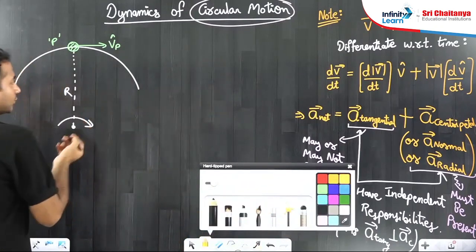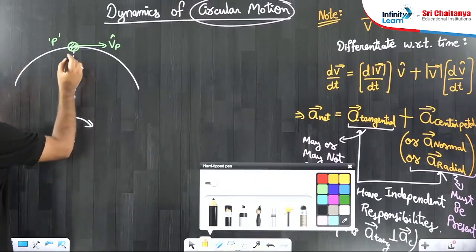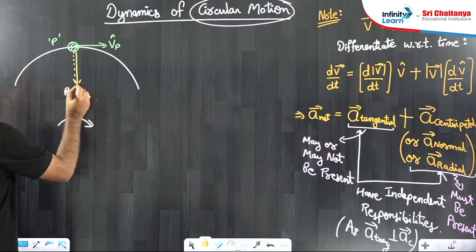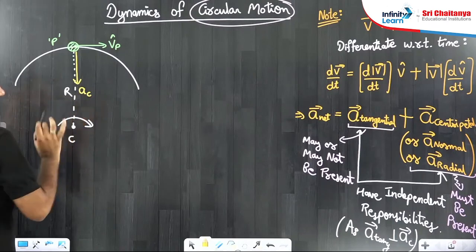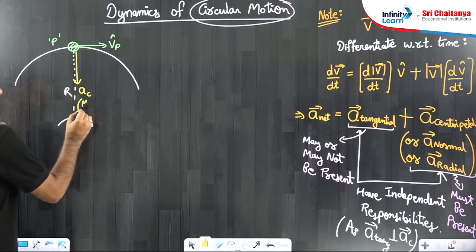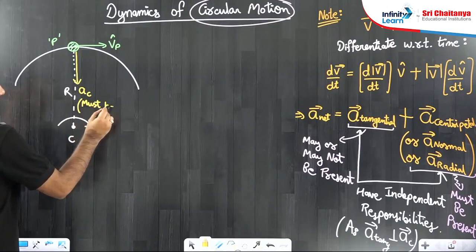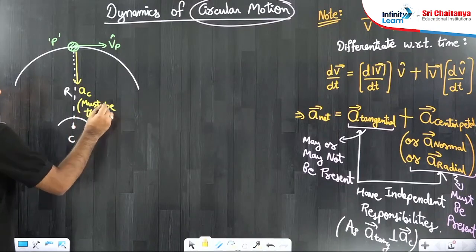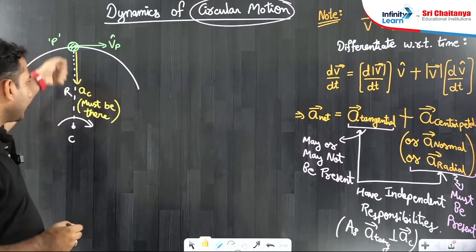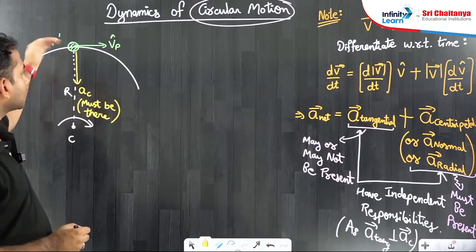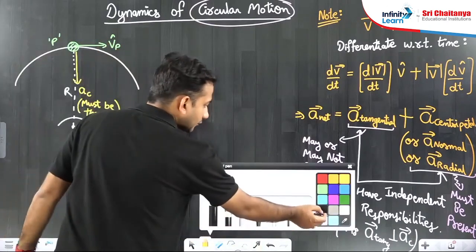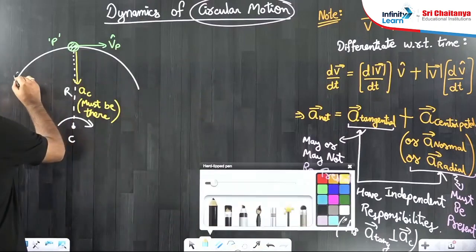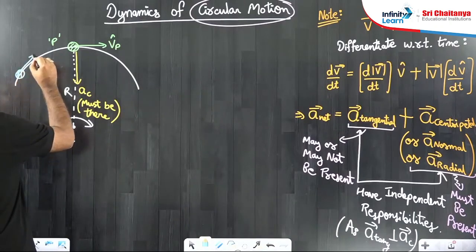Suppose that I am trying to mention all the accelerations. There will be one acceleration which will be definitely AC, centripetal acceleration. This must be there. Why so, sir? Because its responsibility is to change the direction, and the direction of velocity obviously keeps on changing. When the particle was here, its velocity was somewhat like this.